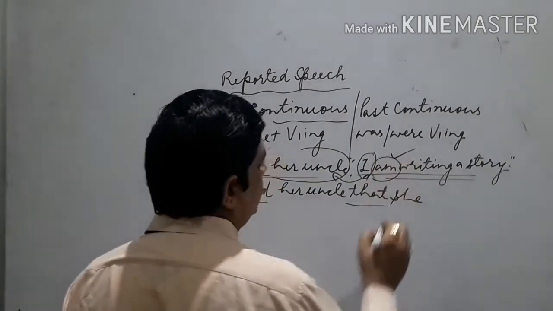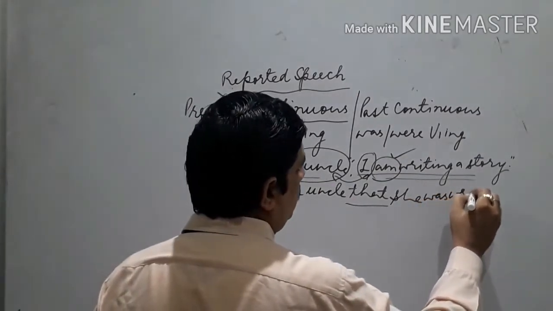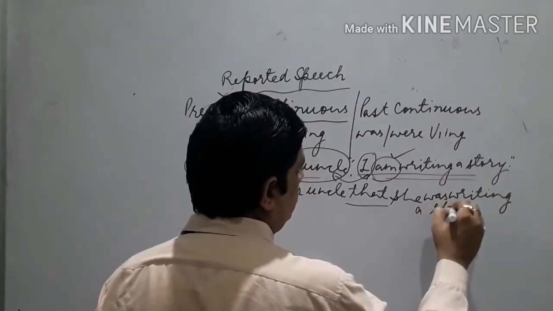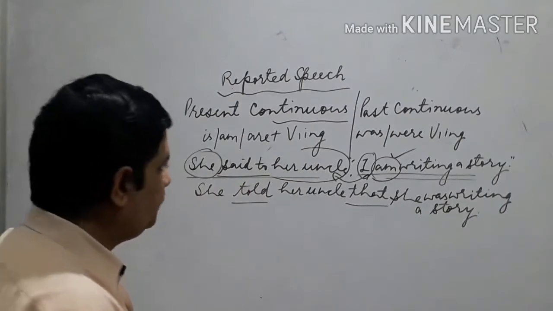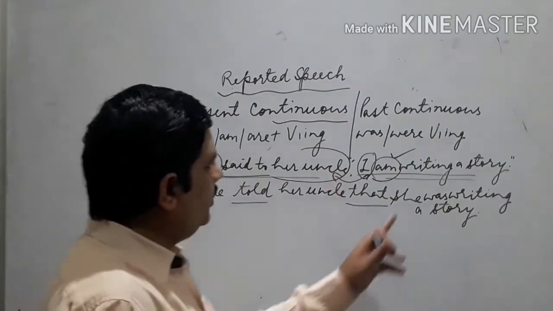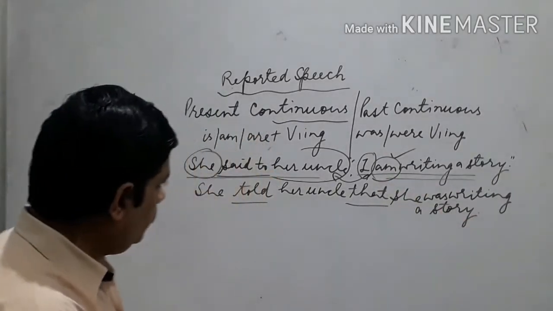And am will change into was: that she was writing a story. Clear? Quite easy. Negative can also be done like this: I am not, so you can use she was not.